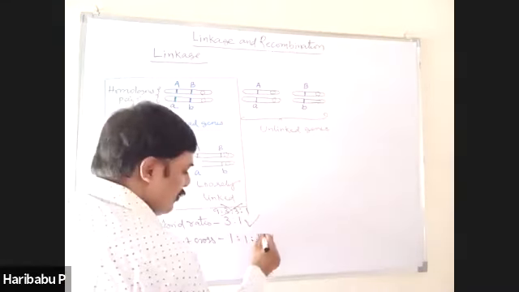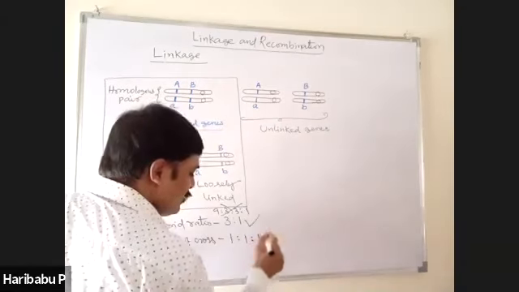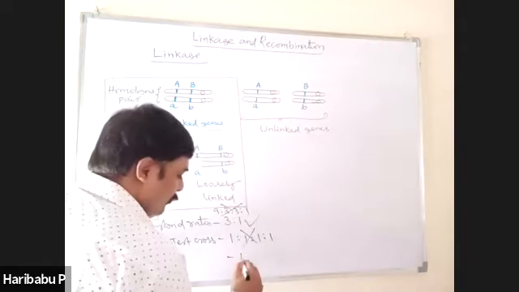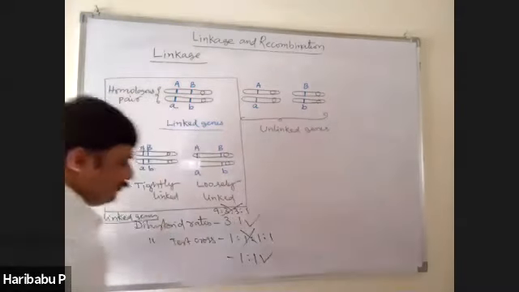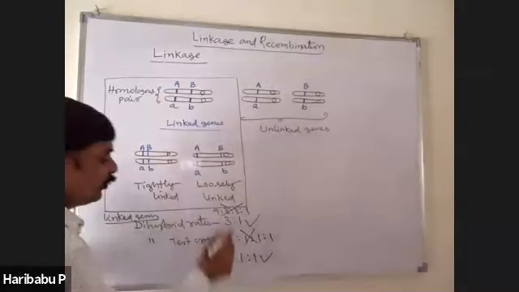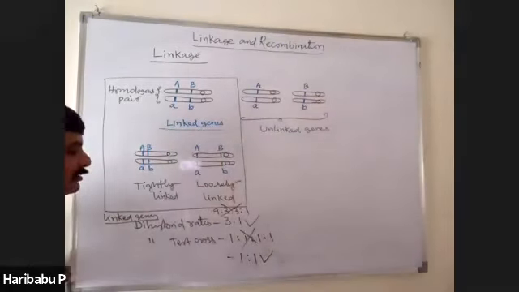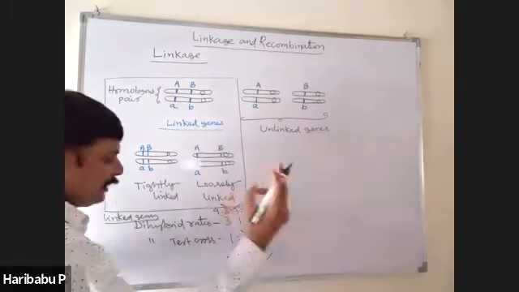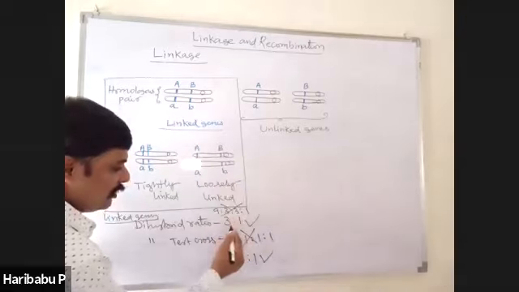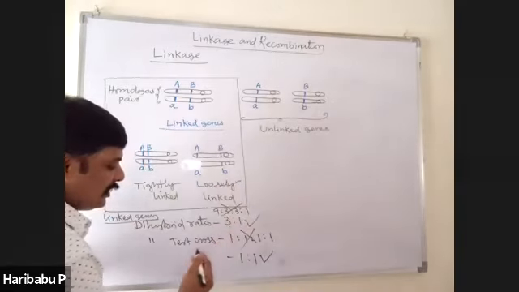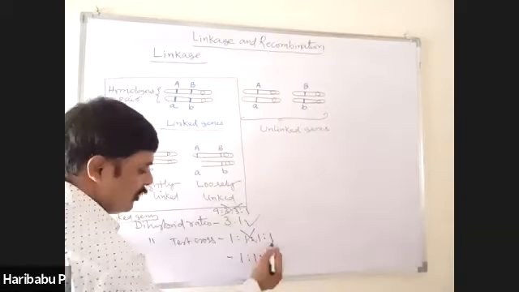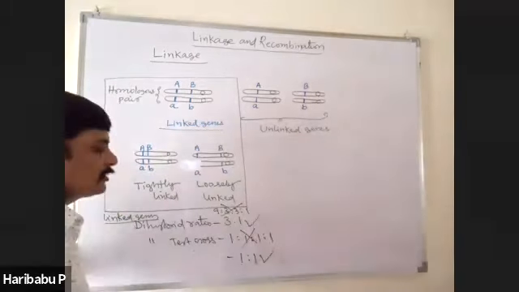Instead of 1:1:1:1, dihybrid test cross ratio 1:1 is obtained, because the chromosomes containing linked genes form only two types of gametes.